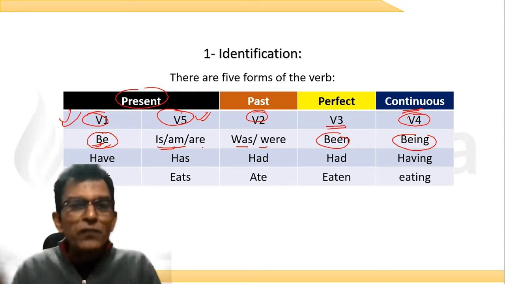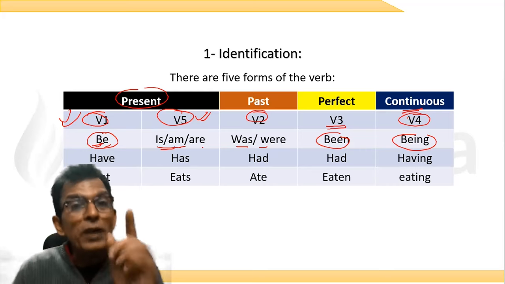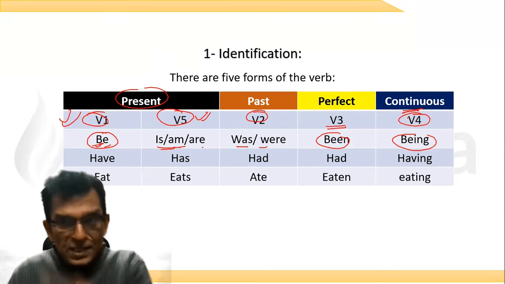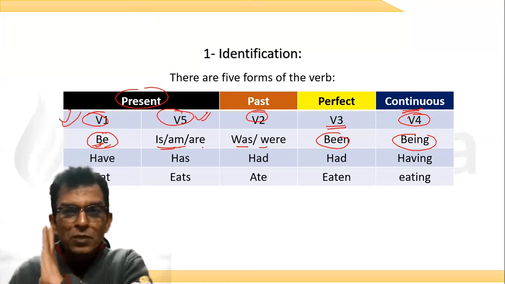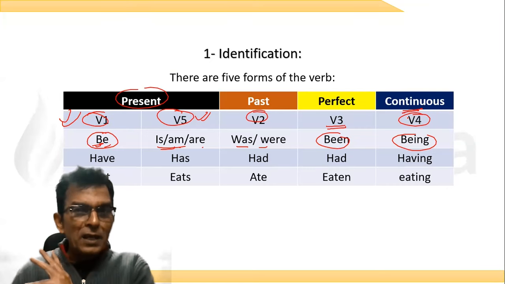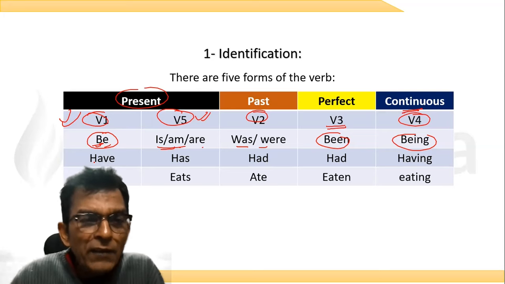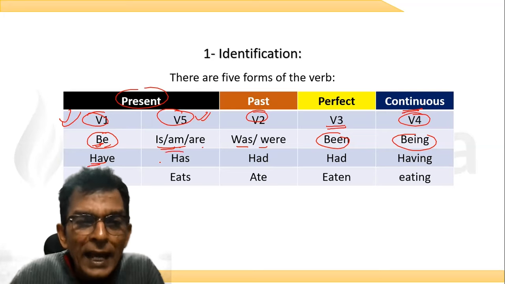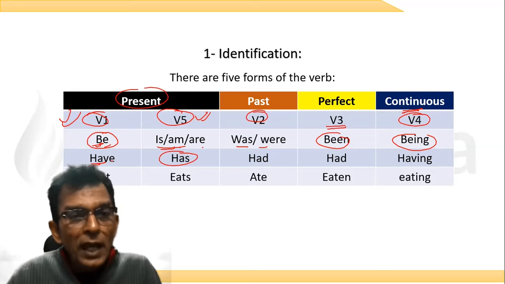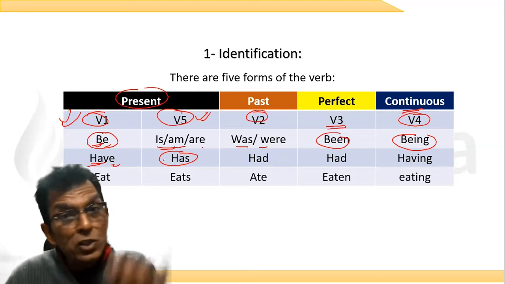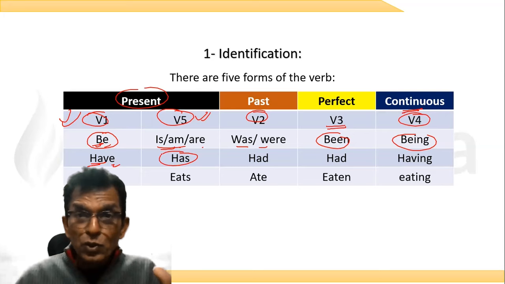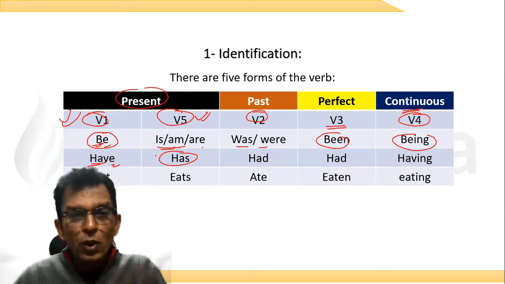A combination of these verbs are used to make sentences. इसी के combination को use करके sentence बना देते हैं और tense को पहचान लेते हैं. I'll show you how. Now, look at the next verb, have. Have becomes has as a V5 verb. Have is also present and has is also present. Where do we use these? I'll teach you as we go along.